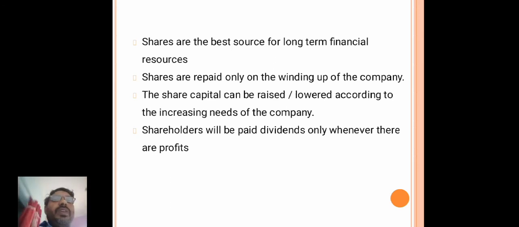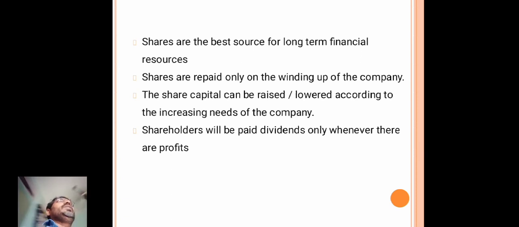The shares are repaid only on the winding up of the company. The share capital can be raised or lowered according to the increasing needs of the company. Shareholders will be paid dividend only whenever there are profits.